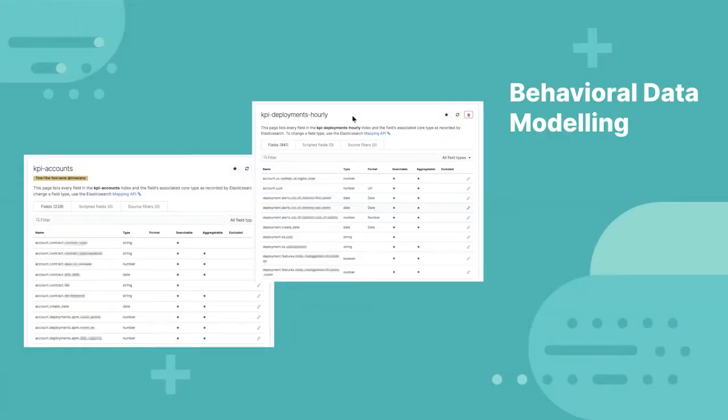We need to be able to model the behavior at both entity levels to see how feature adoption impacts not just individual deployments, but also the accounts that manage these deployments. Furthermore, we need to track these changes over time to reflect how rapidly users can add or remove capacity from the fleets that we manage for them. In a nutshell, this means that our indices, a snapshot is shown here, are designed with specific levels of denormalization